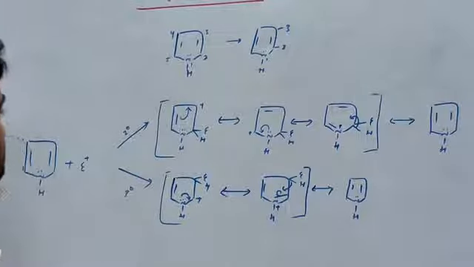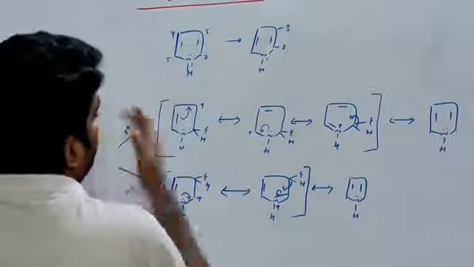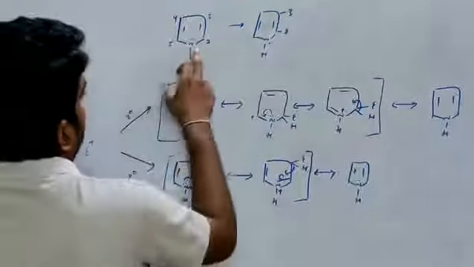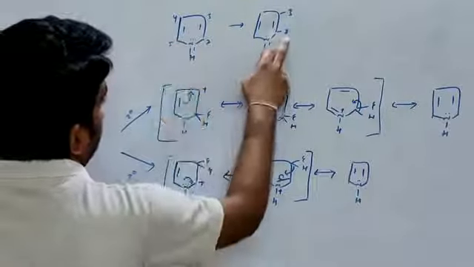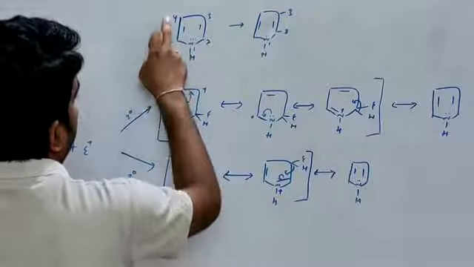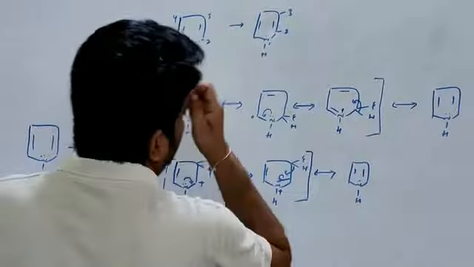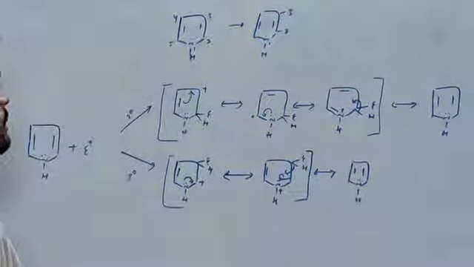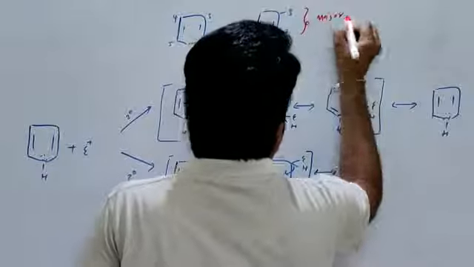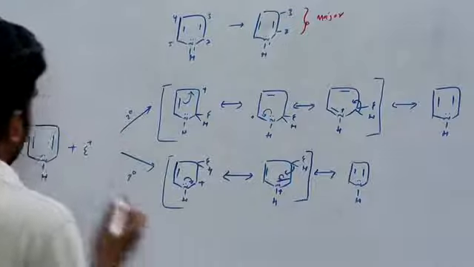Reactivity and orientation of pyrrole. This is the structure of pyrrole. The major reaction positions are the second position and the third position. Pyrrole has 5 positions, but the major positions are only 2, because when the reagent reacts at the equivalent places, the product is the same. Which of these two positions is major? For that, they write the resonance structures of pyrrole for the second position and third position.